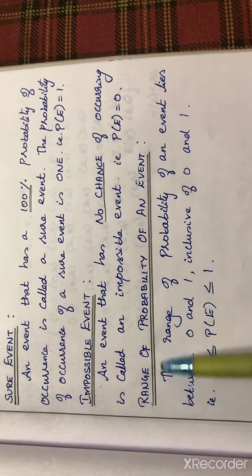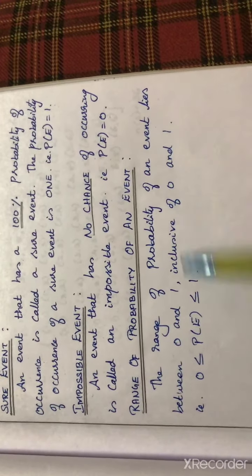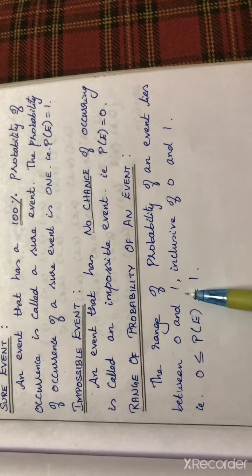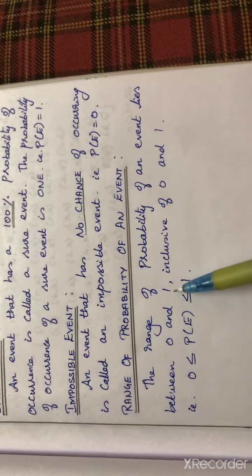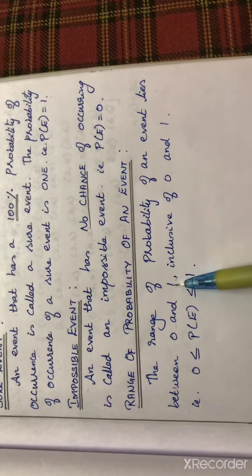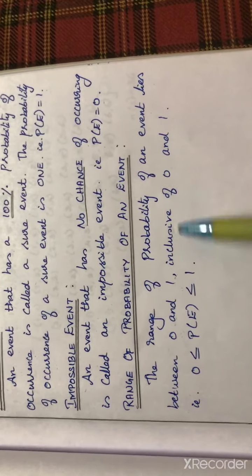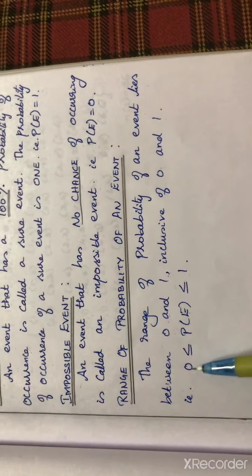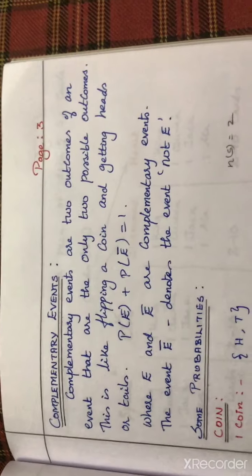The next side heading is range of probability of an event. The range of probability of an event lies between 0 and 1. So the answer of a probability will always lie between 0 and 1, inclusive of 0 and 1. It may be 0, it may be 1, or any number in between, for example 0.2, 0.5, 0.9. So 0 is less than or equal to P of E, which is less than or equal to 1. Next, complementary event.